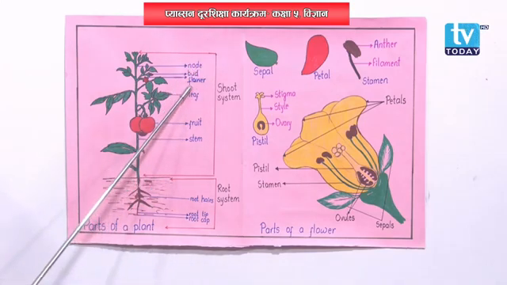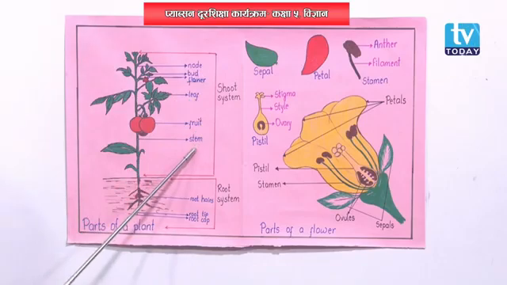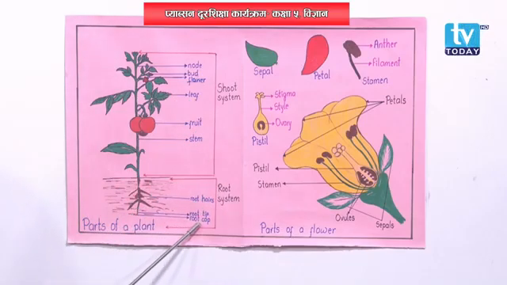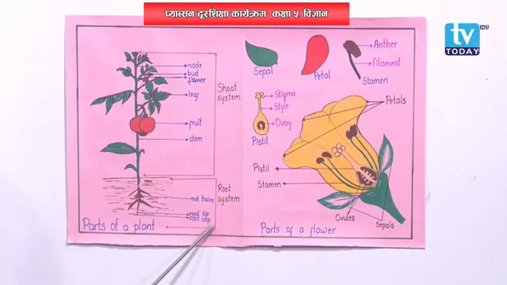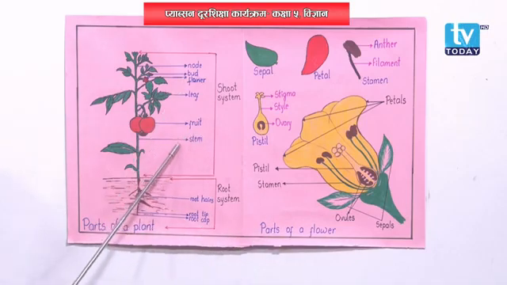Then we discussed flower, leaf, fruit, stem, and root hairs, root tip, root cap. Root is the underground part of a plant. It helps to absorb water and minerals from the soil. It has two types, taproot and fibrous root. The fine hairs produced by the tertiary root are called root hairs. The end tip of the root is called root tip, and the covering of the root is called root cap.